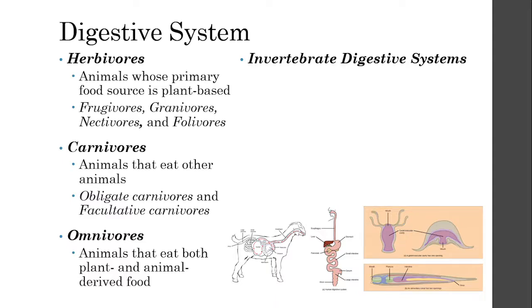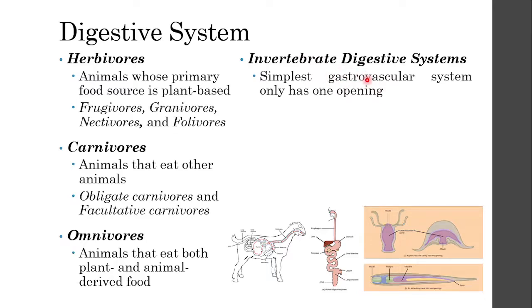Animals that are invertebrates, such as worms and jellyfishes, can have very different digestive systems compared to animals that are vertebrates. If you are an invertebrate, most of the time you usually have a very simple gastrovascular system. When we talk about the gastrovascular system, we basically mean the digestive system.